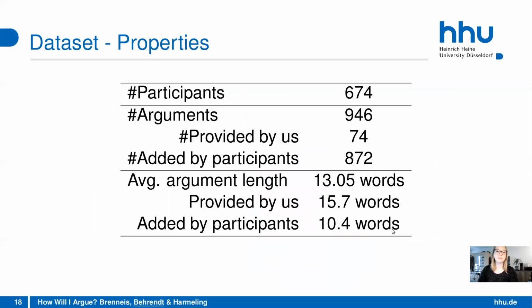And here are some properties of our dataset. In total, we have the data of 674 participants. These are the ones that were included in the pretest and also the main study. And in total, we collected 946 arguments, from which 74 were provided by us beforehand, and 872 were added by the participants themselves. And you can also see some statistics on the average length of the arguments here.